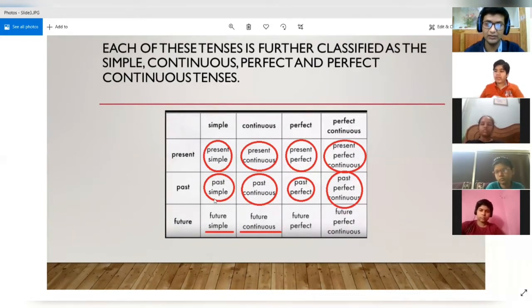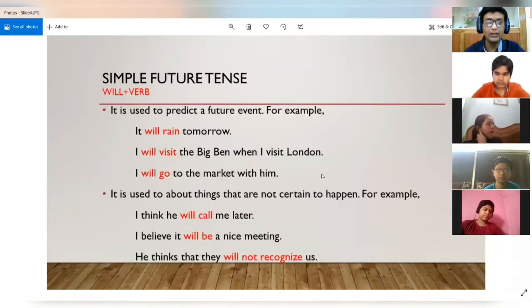And then in the past tense also, we have done the past simple, past continuous, past perfect, and past perfect continuous tenses. So now today we will do these two, which are underlined, the future simple and the future continuous tenses. Okay.